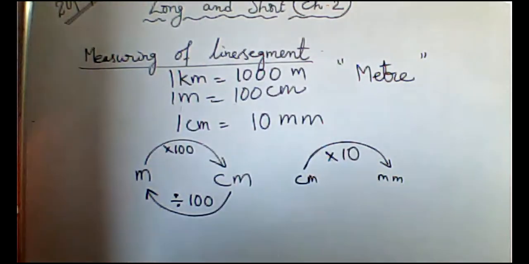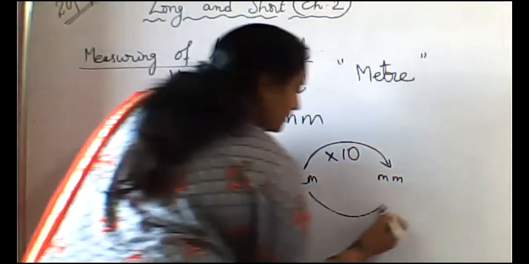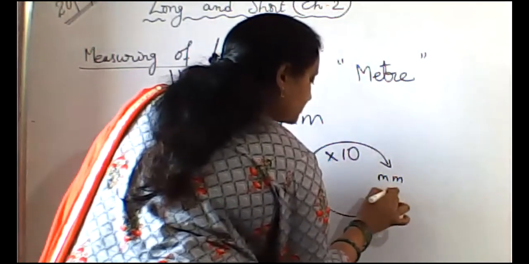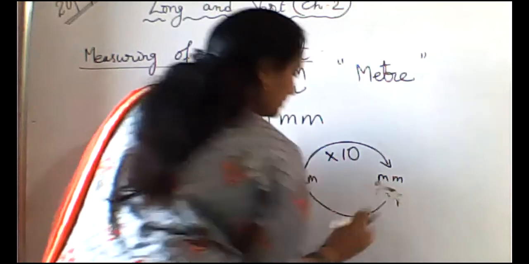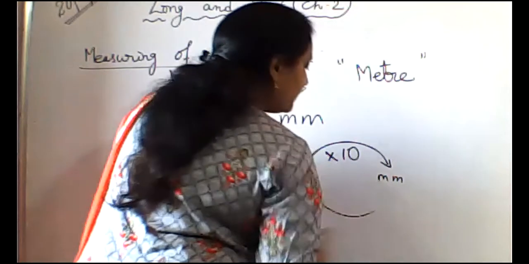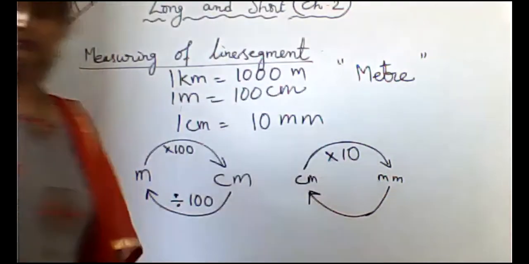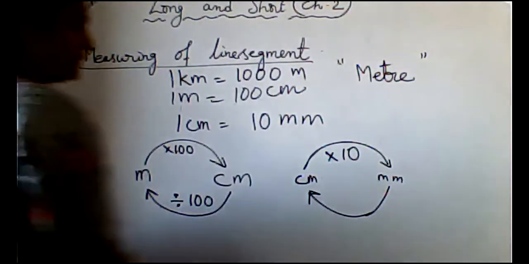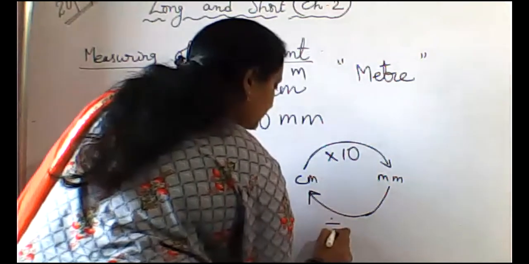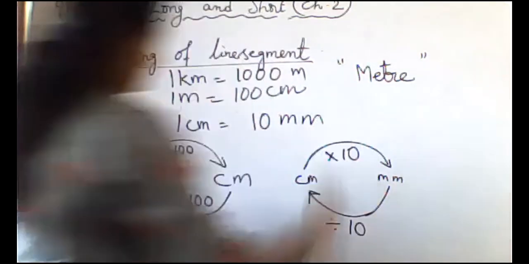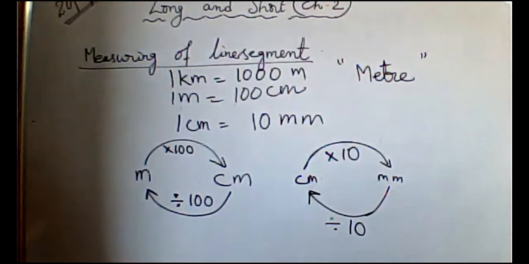Suppose we want to convert millimeters to centimeters, what do we have to do? Divide with 10.